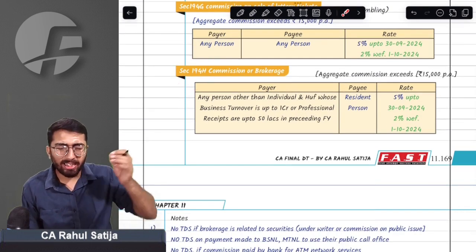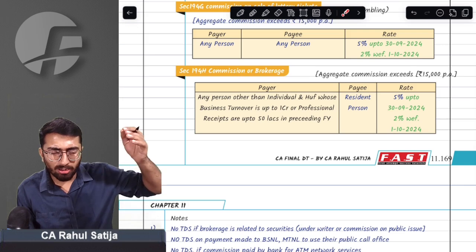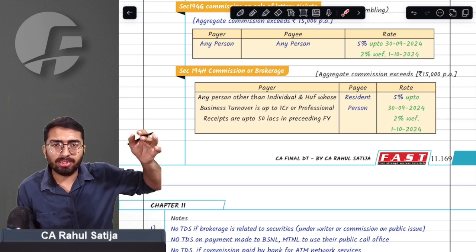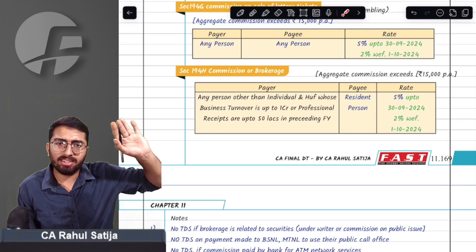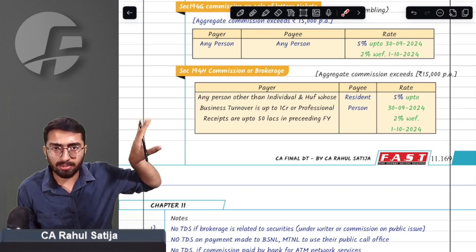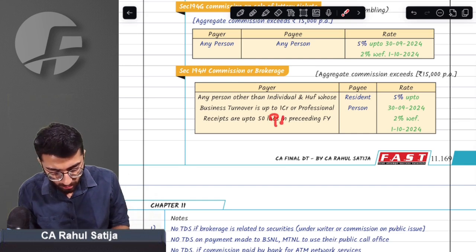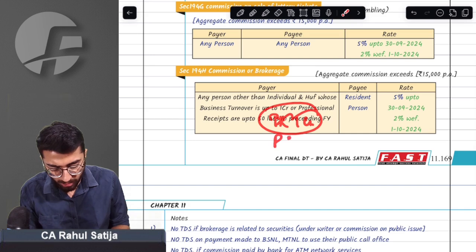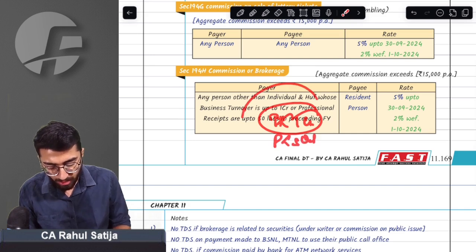194H. Any person whose turnover exceeds 1 crore, or 50 lakh in professional receipts, be it a company, proprietorship or any other SSC, we call such SSCs hijacker SSCs. Any SSC whose turnover is up to 1 crore and professional receipts are up to 50 lakh rupees is exempt.